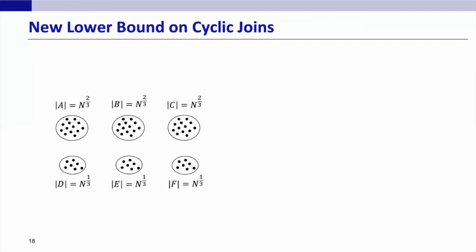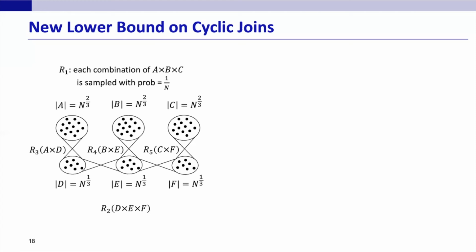Let me next show some intuition behind the proof. Two basic arguments are used. First, each join result must be emitted by at least one server, and when a join result is emitted, all the participating tuples must reside on the same server. We first construct a hard instance, as shown on the left. Those numbers are the domain sizes of the attributes. Relations DEF, AD, BE, and CF are Cartesian products with exactly n tuples. Relation ABC is probabilistically constructed with n tuples in expectation.